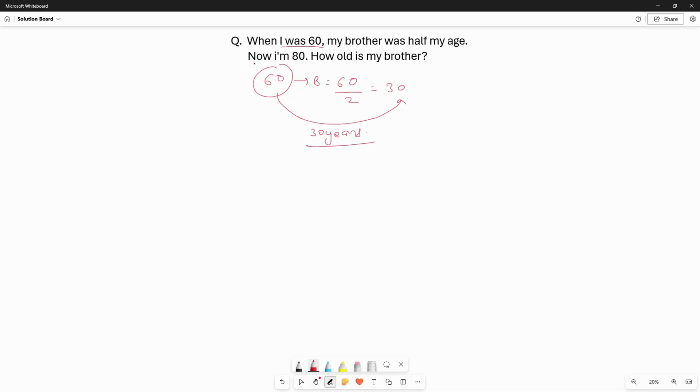The other part of the question says, now I am 80. Then how old is my brother? My brother will still be 30 years younger than me. That is 50.